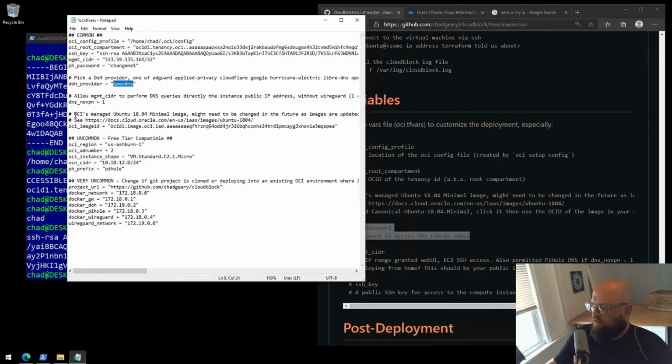That should be everything. Oh, and then there's one more section actually that we must set. So depending on the region that you'll be deploying in, and my region here is US Ashburn 1, this is free tier compatible. But depending on the region you set, you'll need to set the image ID. This is the base image of our Linux virtual machine that we deploy. So let's go to this URL.